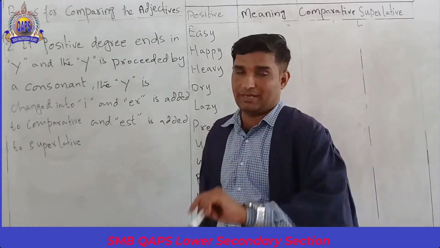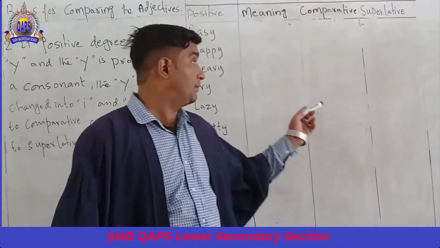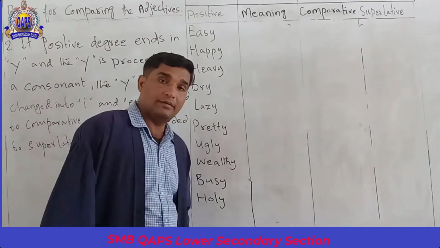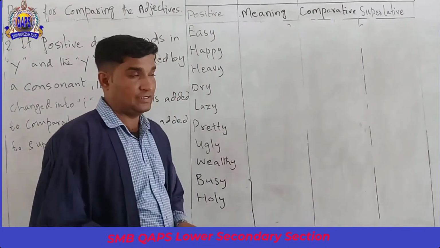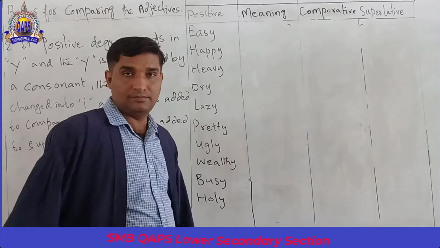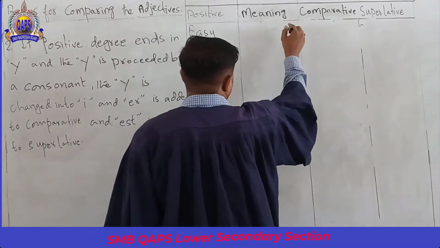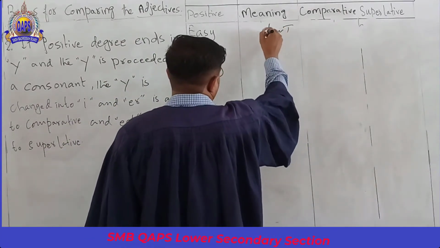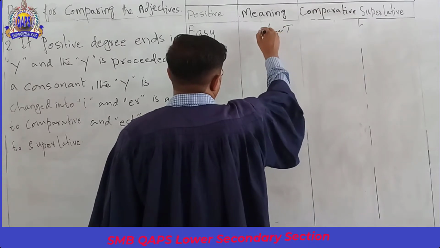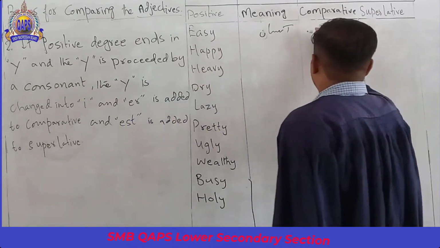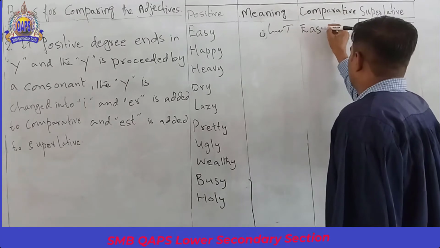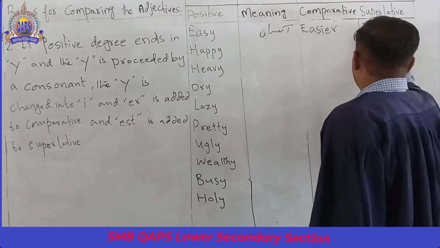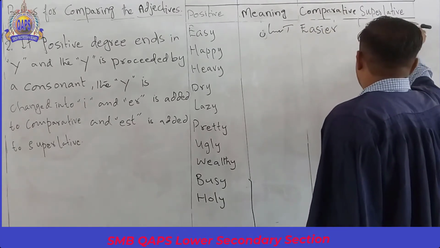Now come to the table so that we can easily understand. Easy means aasaan. Its comparative is easier and superlative is easiest.